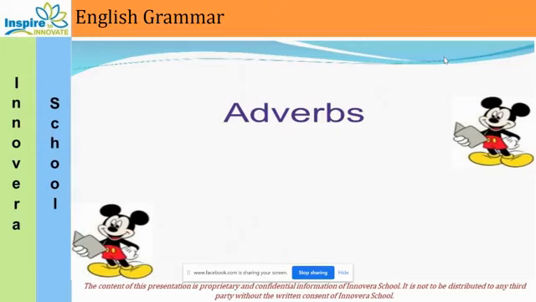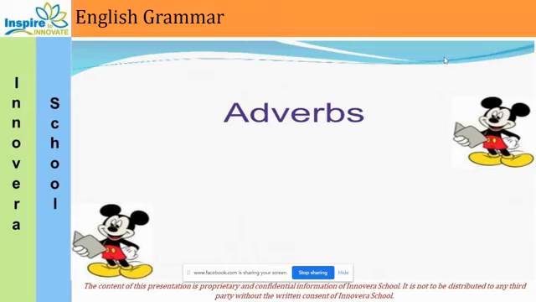So an adverb is a word that is used to change or modify or qualify several types of word, including an adjective, a verb, a clause, or another adverb.